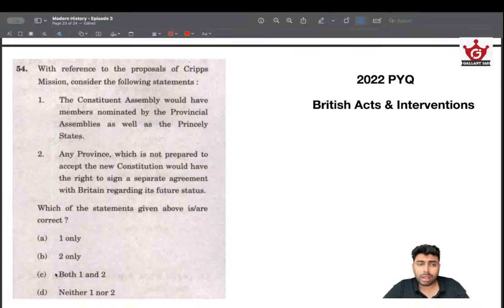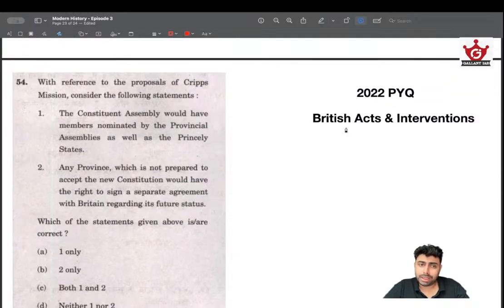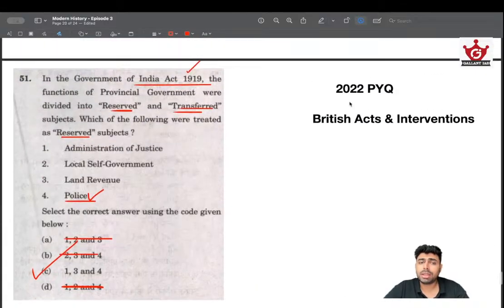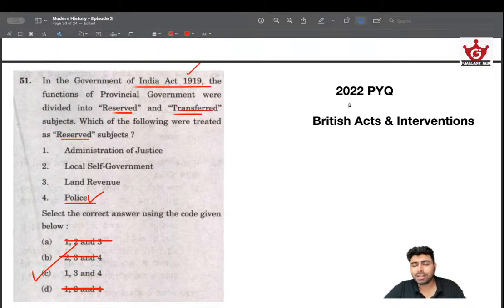Then another question regarding the British Act. It was regarding Cripps' proposal. But this Cripps' proposal is also connected to the Constituent Assembly. Again, in 2022, we are getting another question about the Constituent Assembly. See, Constituent Assembly, 1919 Act, 1935 Act.